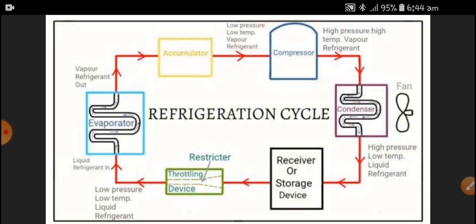The compressor gives the pressure to flow the refrigerant throughout the cycle, and it sends high pressure and high temperature vapor refrigerant to the condenser.